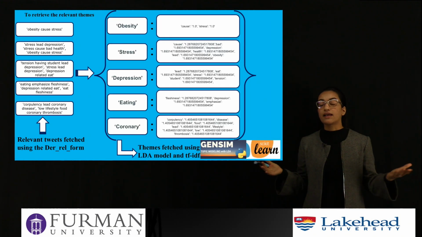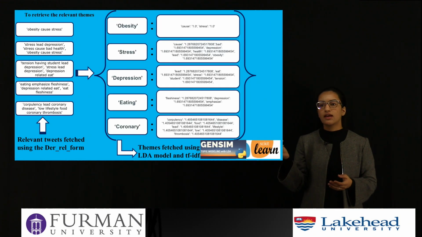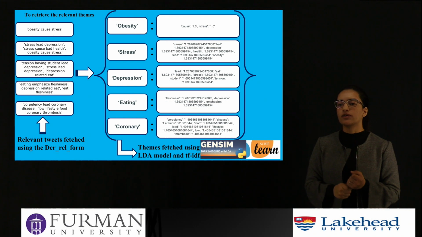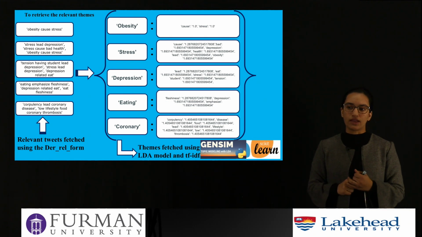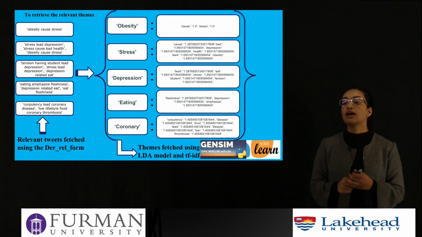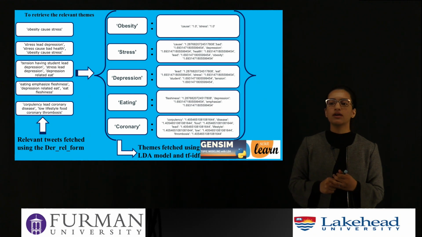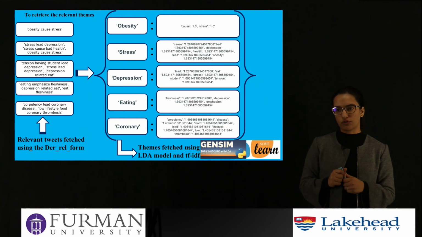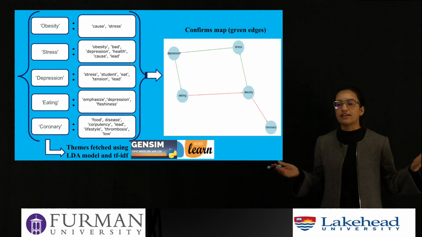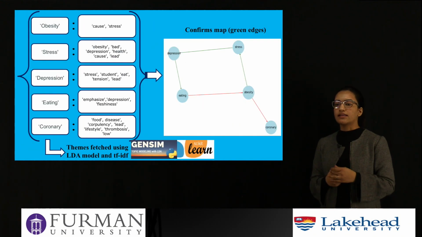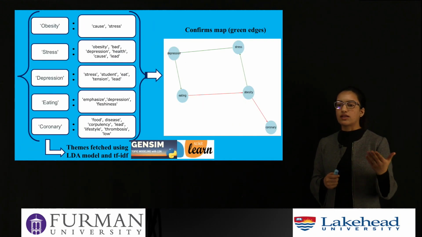Now we're going to run our LDA model for each key value. And after running the LDA model, we are going to arrange them using the TF-IDF weighting. For our research, we used the LDA multicore model to increase the speed of the topic modeling. After that, we are arranging them using TF-IDF weighting and fetching the most accurate ones.